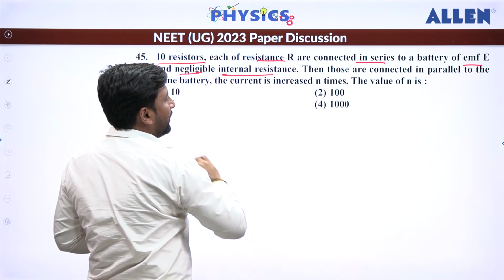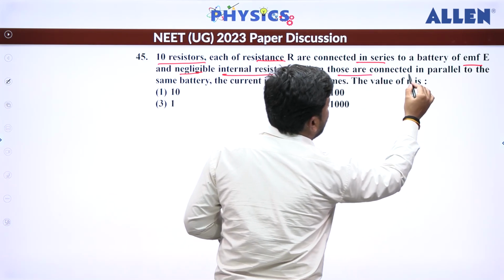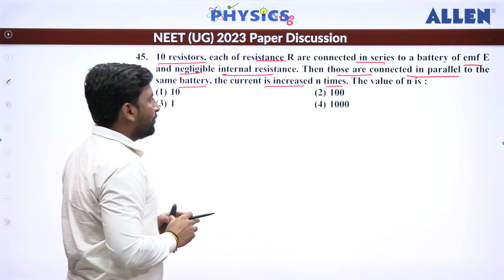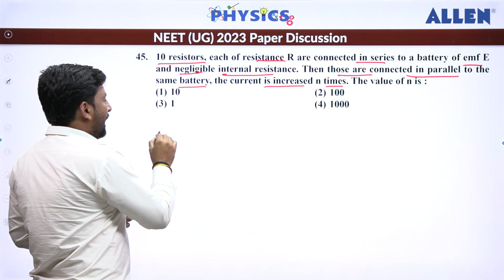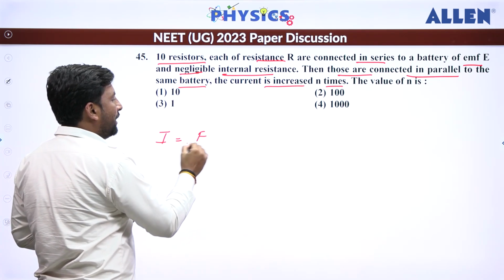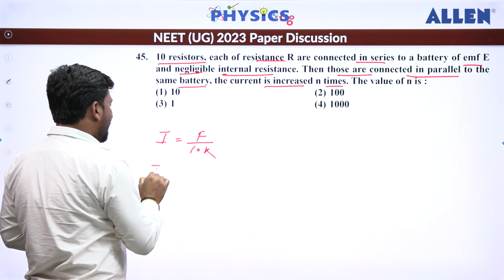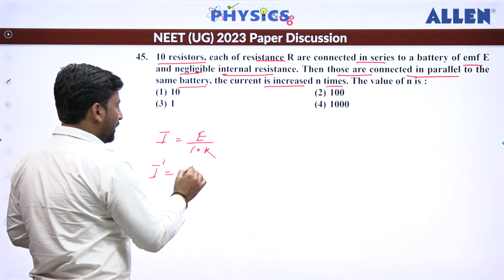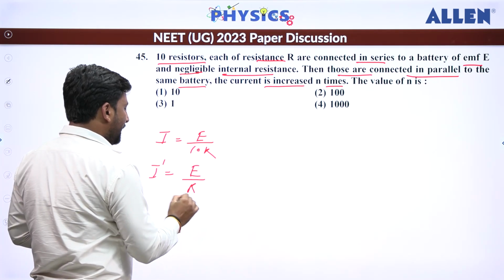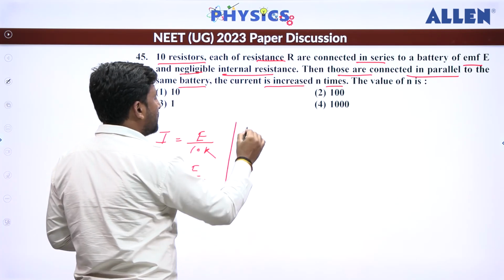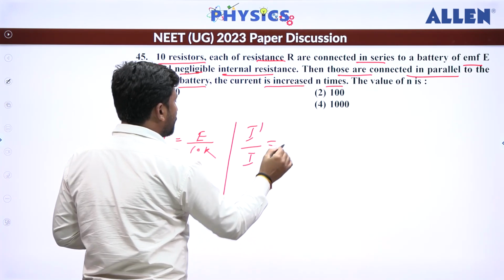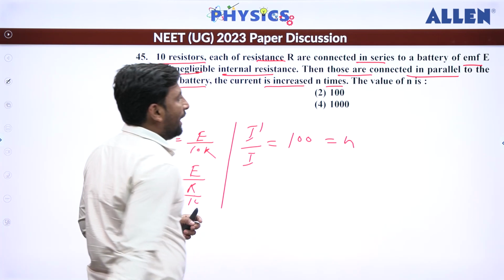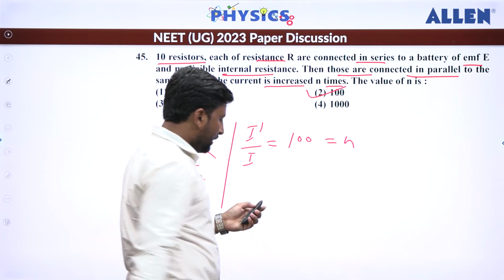Negligible internal resistance. Those are now connected in parallel with the same battery. The current is increased by n times. So we can write that I will be how much? E divided by how much? 10R first of all. And now I dash will become how much? That becomes E divided by how much? R by 10 here. So they are asking what is I dash by I. If you go to solve this, what will you get from here? You're going to get 100, and that they are saying what? N. So the correct option is 200.